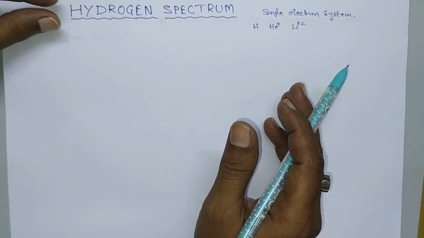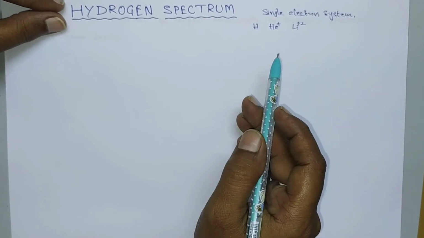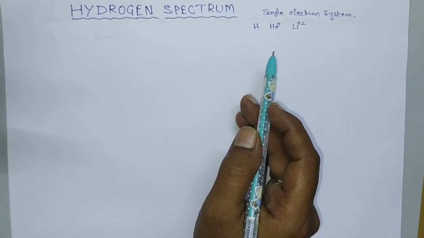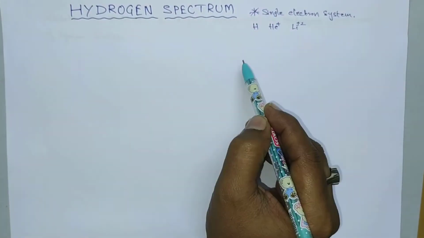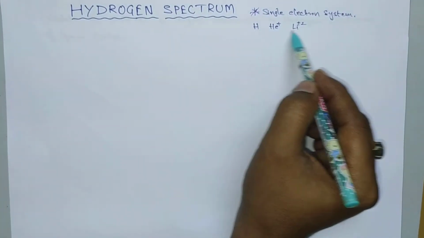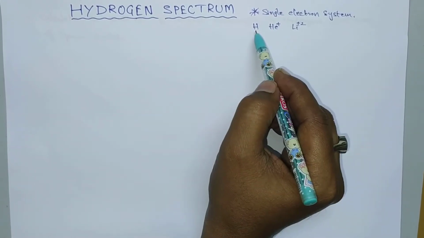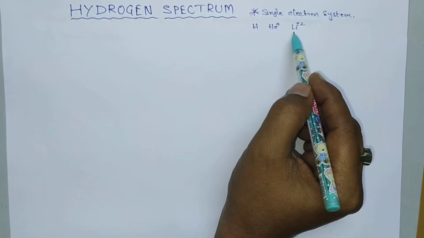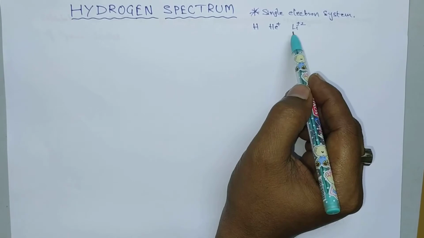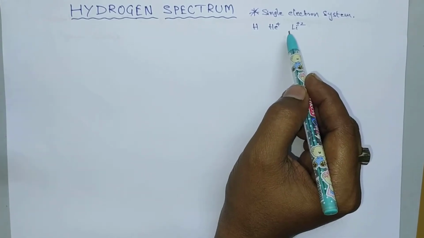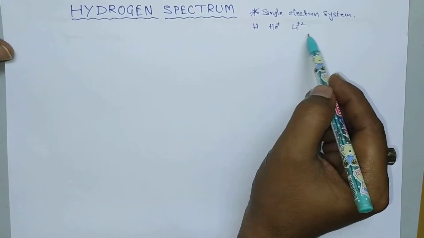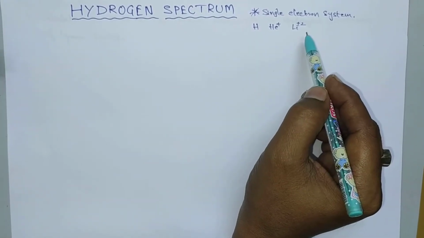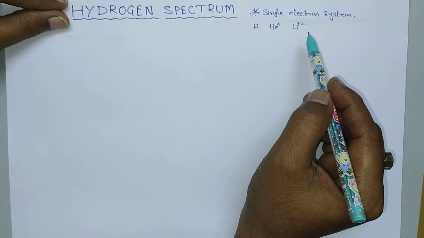Okay, now let us move on to our topic, the hydrogen spectrum. Bohr's theory can explain the hydrogen spectra of single electron systems. A single electron system means one which consists of a single electron. Hydrogen, He plus and Li plus 2 all consist of only one electron. That's why Bohr's theory can explain the spectra of these species. Let us consider the hydrogen spectrum.